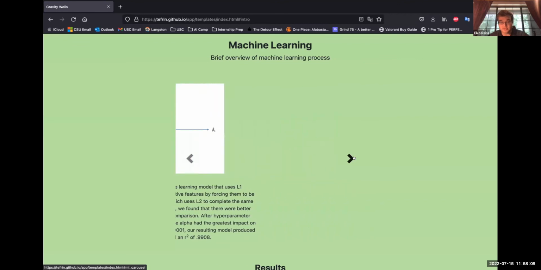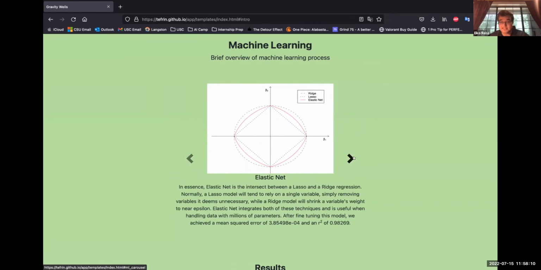If we move on now to elastic net, elastic net is actually the intersect between a lasso and a ridge regression. It utilizes both L1 and L2 regularization, and is often used when a data set has millions of parameters and you're unsure of the usefulness of any given parameter.